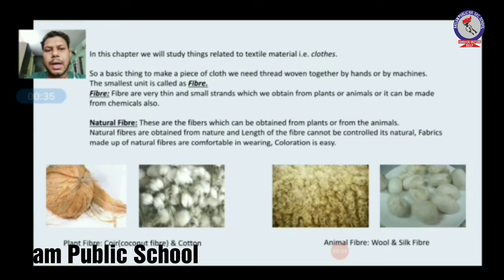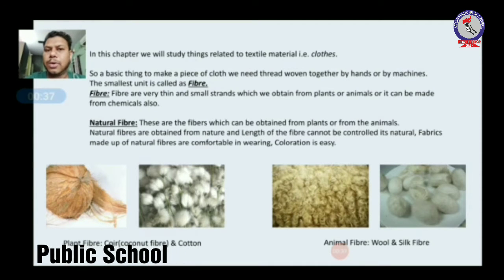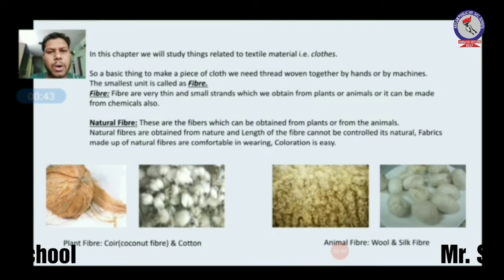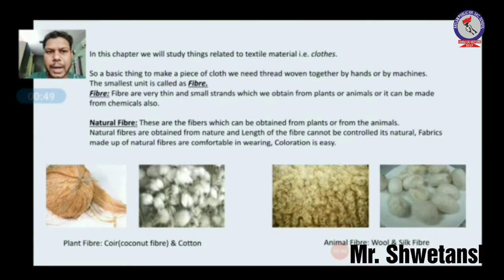Talking about fiber, we'll see what is fiber. Fibers are very thin and small strands which can be obtained from plants as well as animals, and they can also be made from chemicals. If you observe a thread carefully, you can see very thin strands coming out of the thread. Those thin strands are known as fiber.